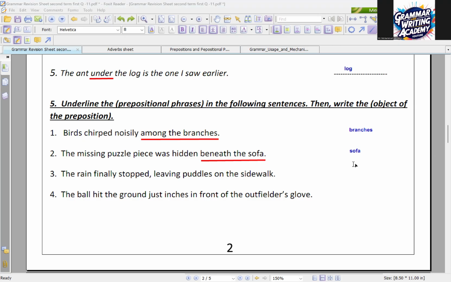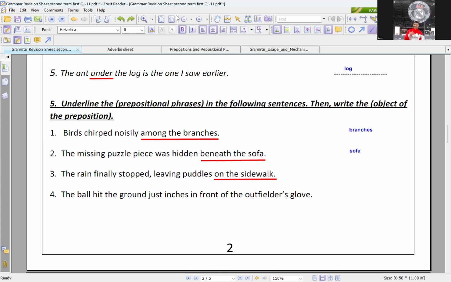You have right now number 3, then Ibrahim. Yes, mister. Number 3, please. The rain finally stopped leaving puddles on the sidewalk. So here, what is the prepositional phrase?